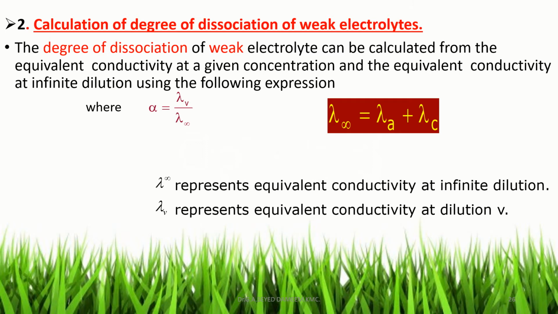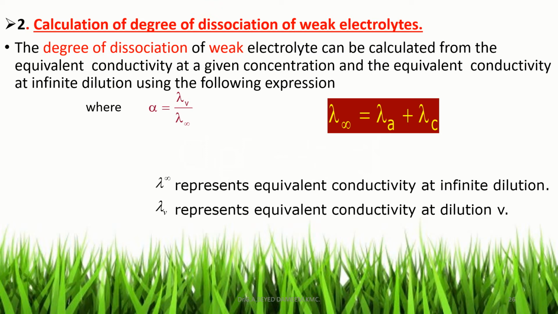Here lambda V is the equivalent conductance of the electrolyte at a given dilution, and lambda infinity is the equivalent conductance of the given electrolyte at infinite dilution, which is determined from Kohlrausch's law. By substituting the lambda V value, which is experimentally determined, and the lambda infinity value from Kohlrausch's law, we can simply calculate the value of alpha by the equation alpha is equal to lambda V by lambda infinity, that is otherwise lambda C by lambda 0.